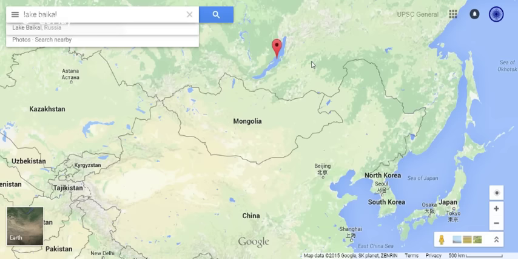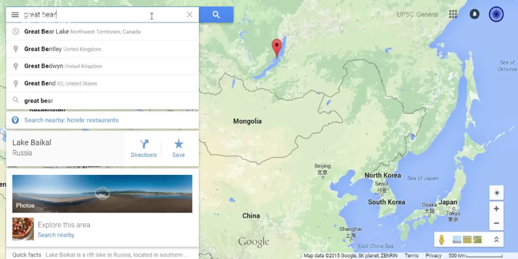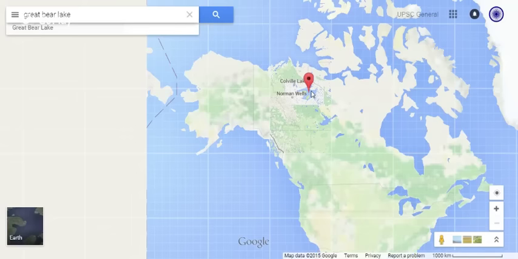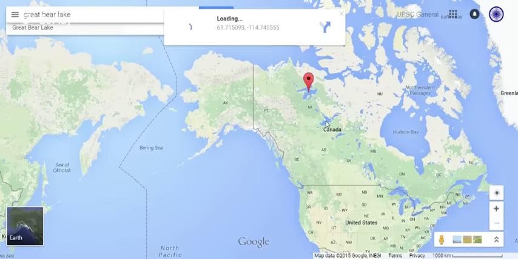Next let's look at the Great Bear Lake. Great Bear Lake is in northern Canada, as we discussed earlier, and to the southern part of it we find Great Slave Lake.